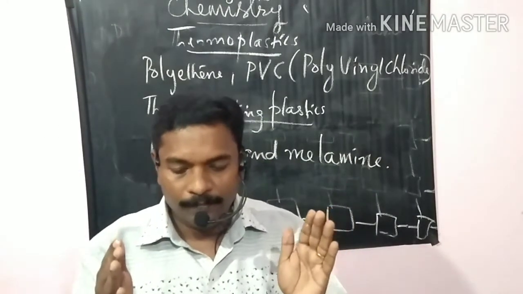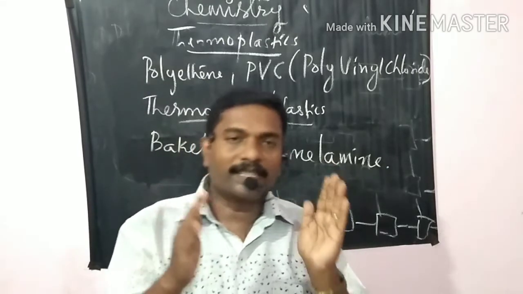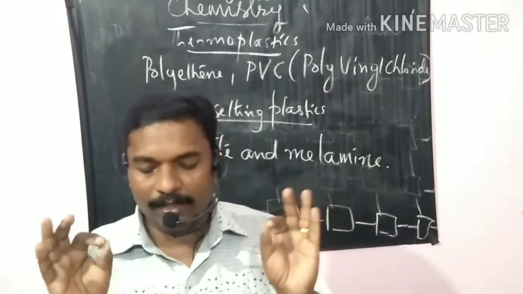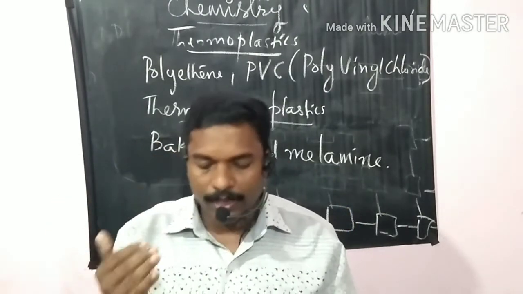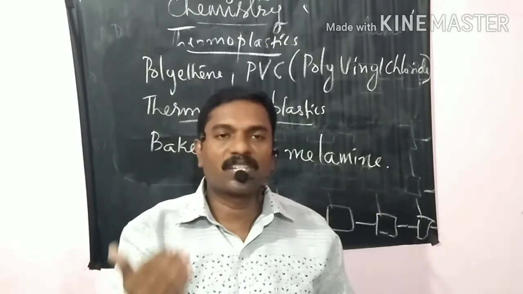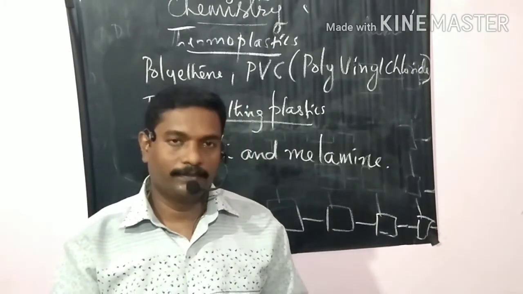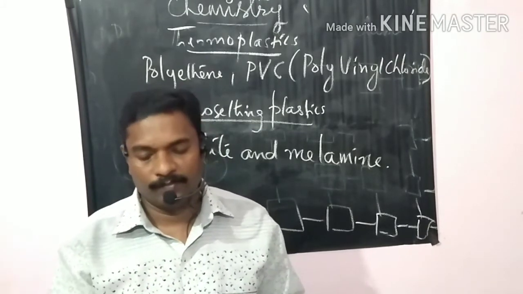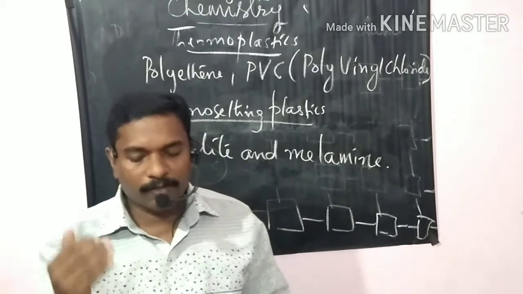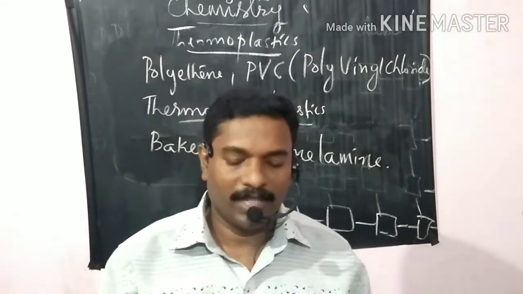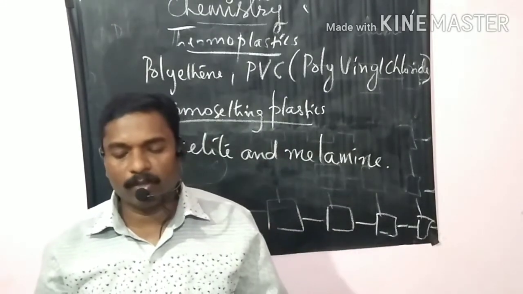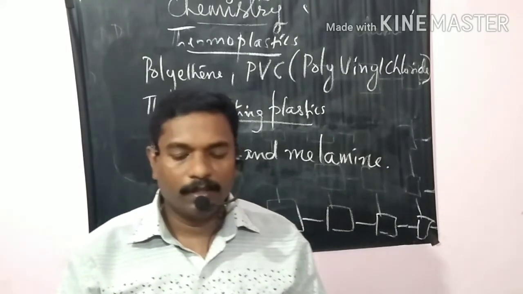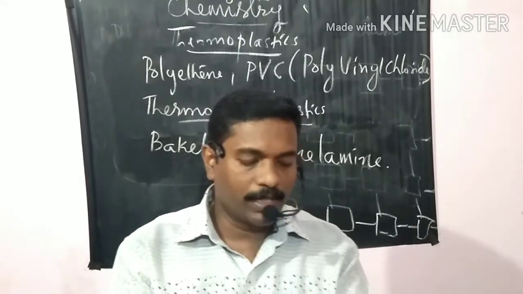Then the second one, melamine. Melamine is a versatile material. It resists fire and can tolerate heat better than other plastics. It is used for making floor tiles, kitchenware, and fabrics which resist fire. So, this is about plastics.